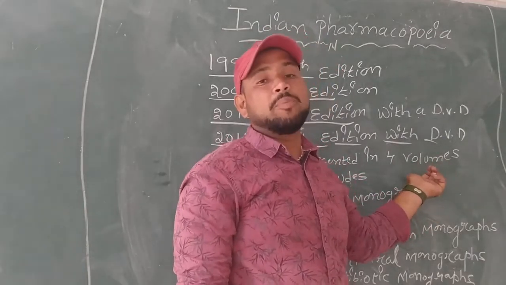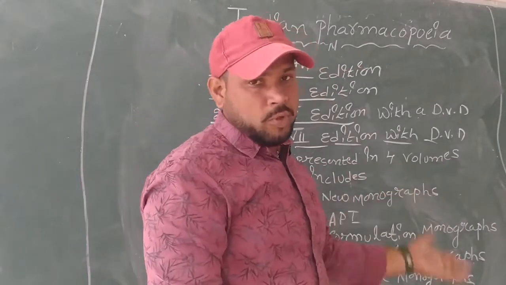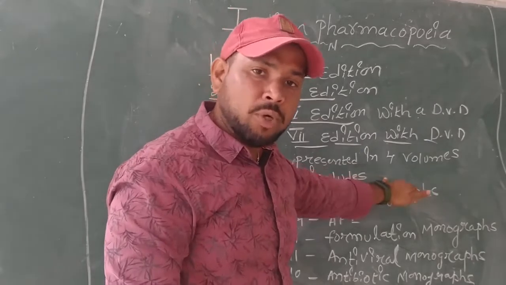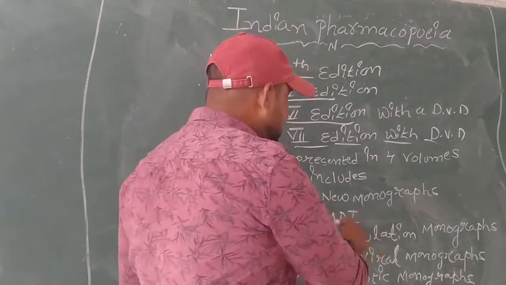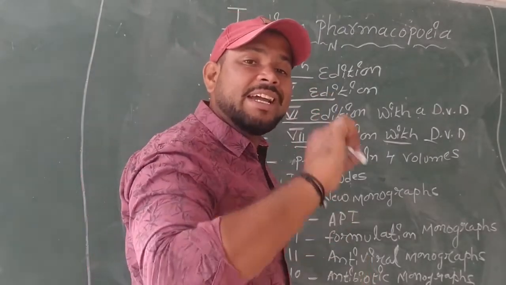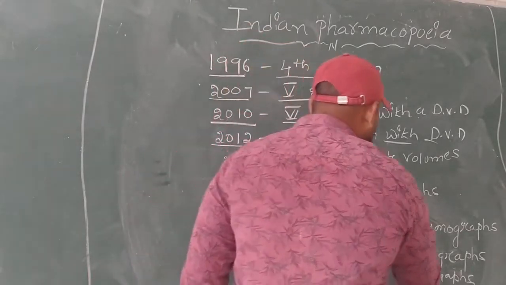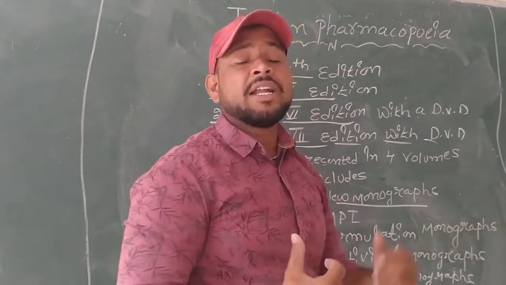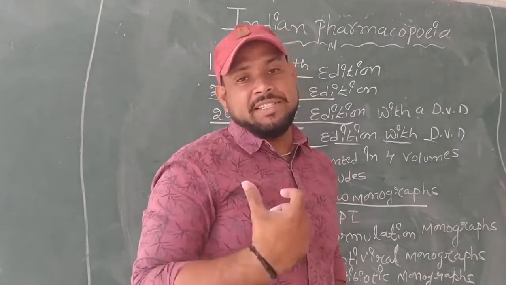This edition was published with 4 volumes which comprise the new monographs. The Indian Pharmacopoeia of 2014 edition contains 577 new monographs, meaning new documents which contain new drugs and new drug preparations.